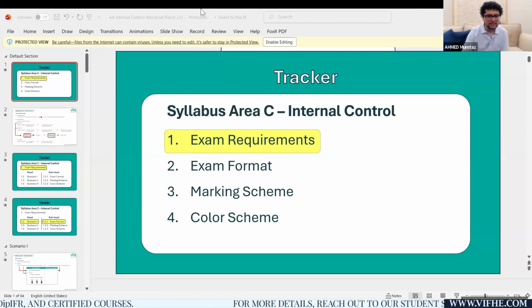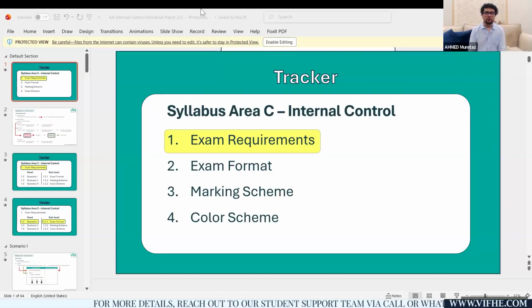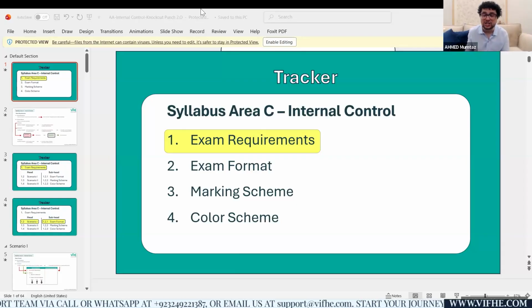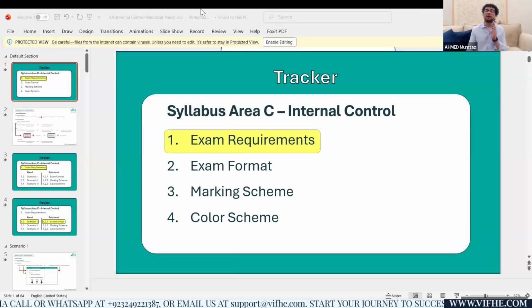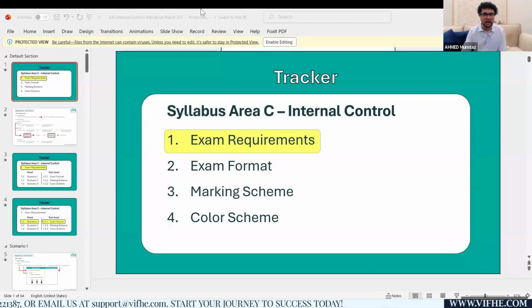To solve OT cases, do we have to read the study text or the study hub? If I have to be brutally honest with you, if you are thinking to start this journey today, you don't have good enough time to finish the Kaplan study text or the study hub. A better idea would be to directly solve one OT case and then attend my lecture on the same. That is going to be a far more efficient approach than going through the entire study text. You're too late for that.